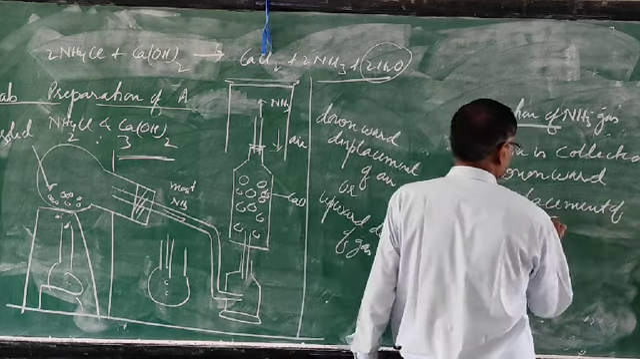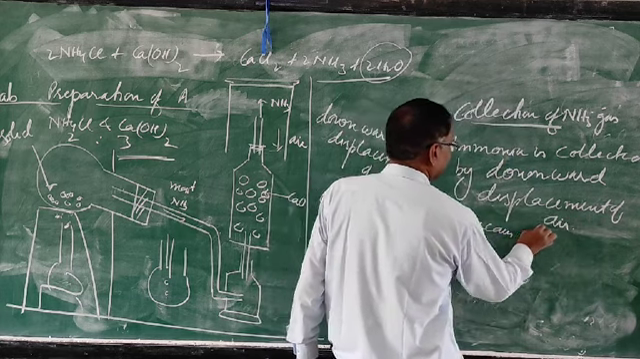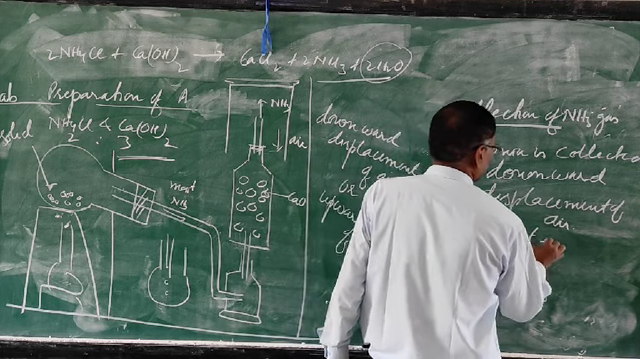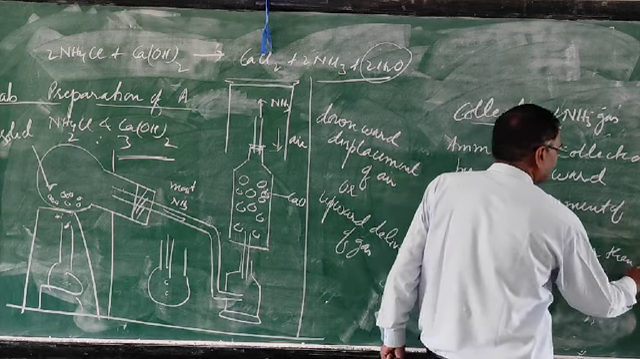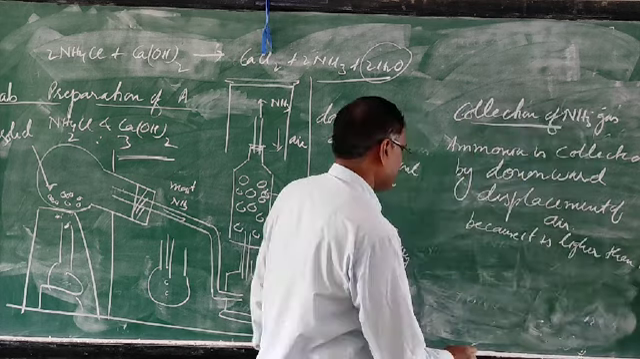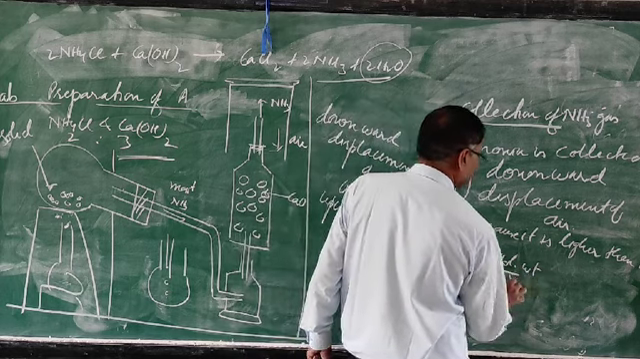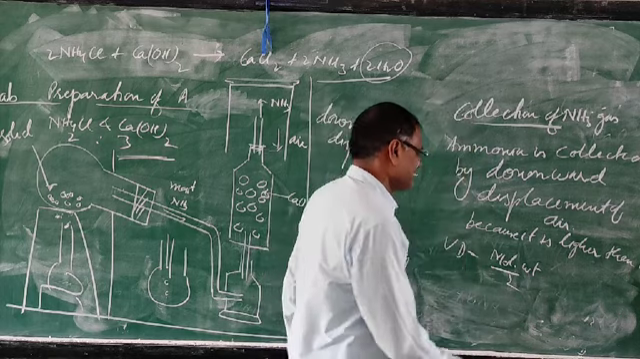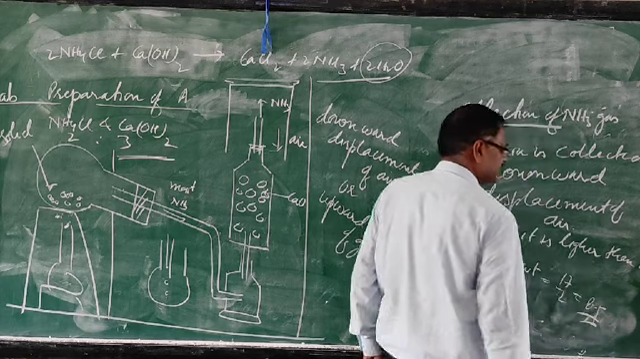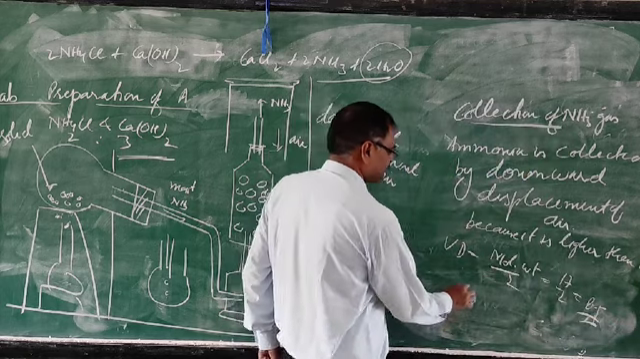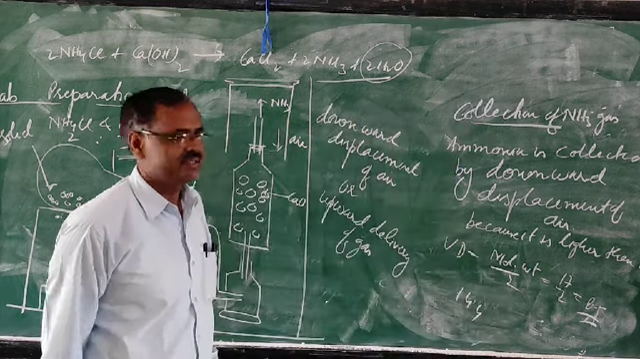It is collected by downward displacement of air because it is lighter than air. I have given in the previous chapter that vapor density is equal to molecular mass divided by 2, and ammonia's molecular mass is 17, so 17 by 2 is 8.5. So it is lighter than air. The vapor density of air is 14.4, and 8.5 is less than 14.4. That's why it is lighter than air.